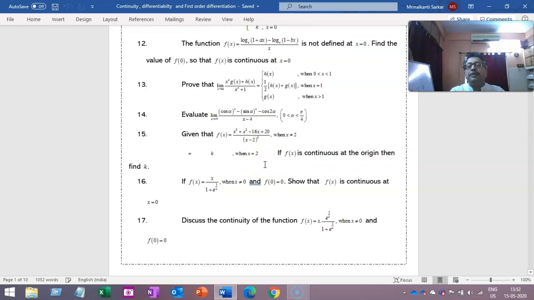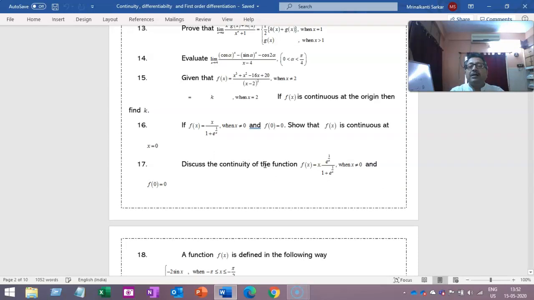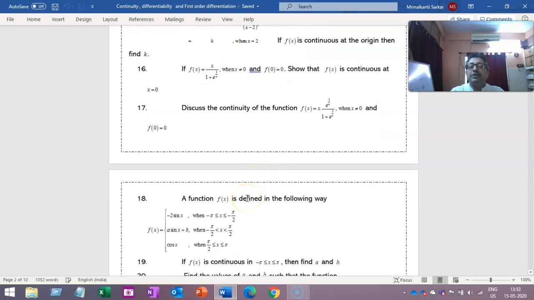So if you are prepared to answer the way you answer descriptive questions, it can easily be answered when it is asked in the form of MCQs. Like in this question, I have given two constants, A and B. When I ask an MCQ question, I may ask you to find the values of A and B. So basically there is no difference between an MCQ question and a descriptive question.